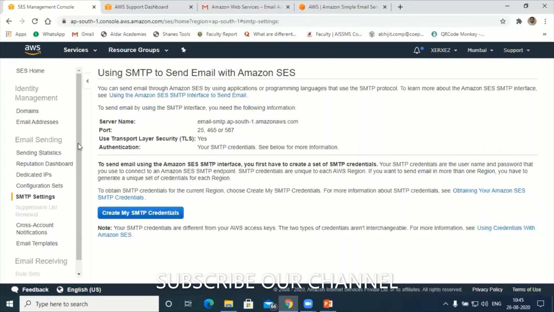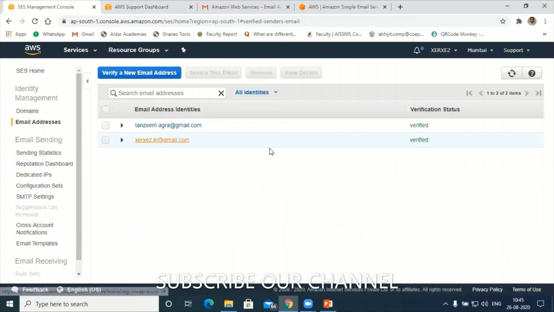Once your email address is verified and after increasing the quota, now we need to send, no? Yes or no? Remember, SES will give the platform to send your emails, but it will not send your emails. Hope you are clear. It gives a server to send the emails. Understood? So to send the emails, we have to use another service of AWS, Amazon Web Services, called Pinpoint.